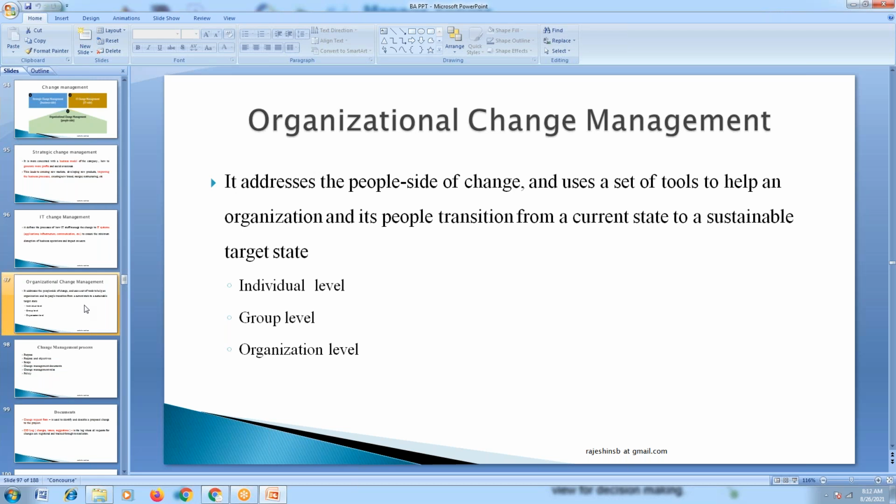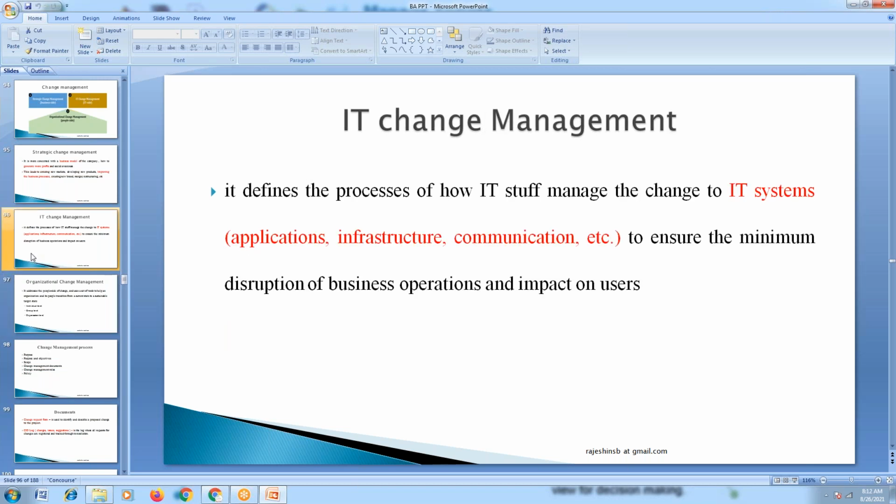Next, the third one is called IT change management. IT change management means changes that happen in the infrastructure used in any organization, because whatever business process they continue nowadays, everything is connected to IT, because everybody is using applications. Any bank will use different applications to manage their business activity.